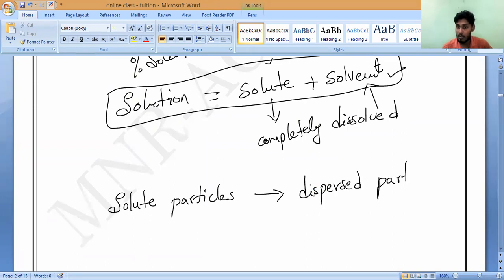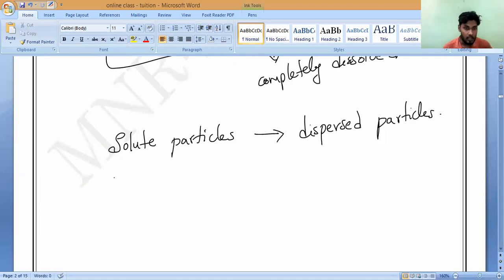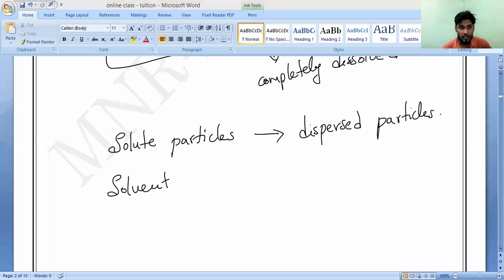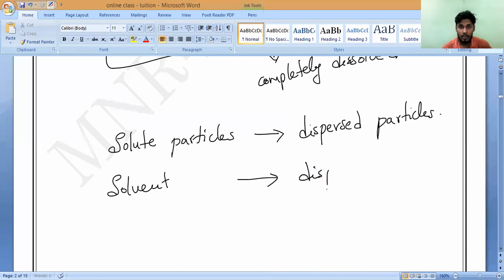In the same way, solvent particles we can call by another name. Solvents are also known as what? Dispersion medium. That is most important.